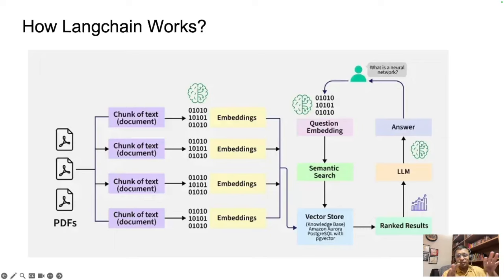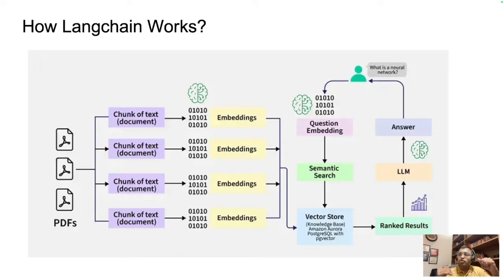Just like we did with the documents, the question is also converted into an embedding, which is what you see here. Using the same embedding model that we used to chunk the text, we create the embeddings of your neural network question as well. Instead of just matching keywords within these chunks of documents, the semantic search now does a context matching, or a meaning matching, of these embeddings, so that gets better accuracy and better results.